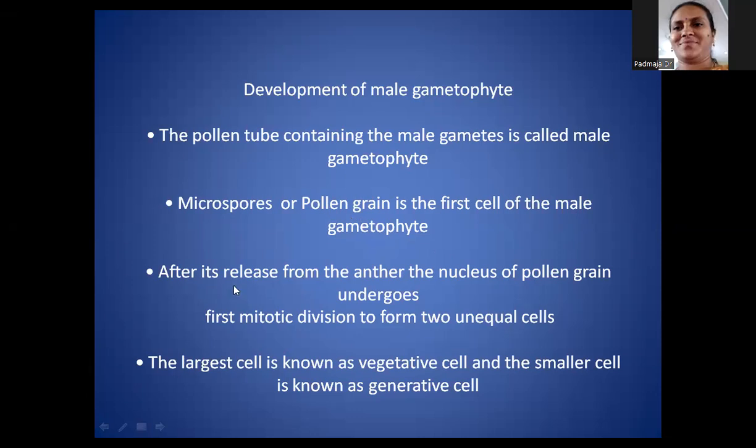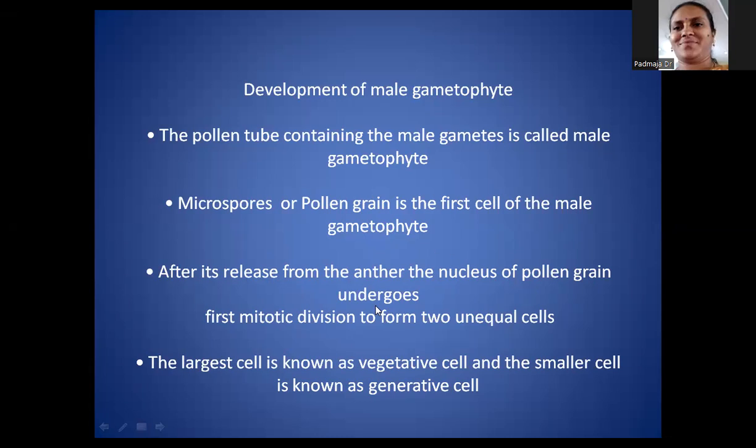After its release from the anther, the nucleus of the pollen grain undergoes the first mitotic division to form two unequal cells. The larger one is the vegetative cell, and the smaller one is known as the generative cell.